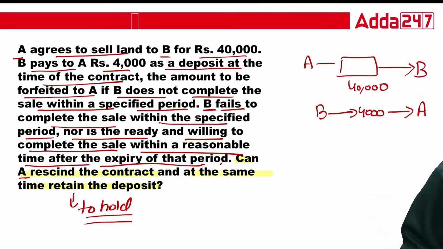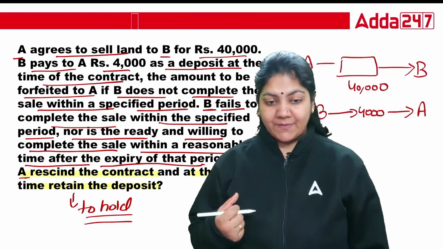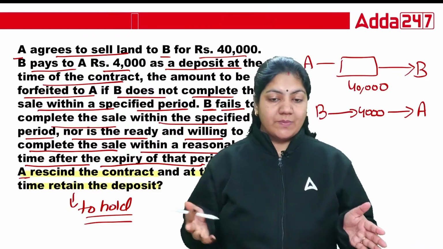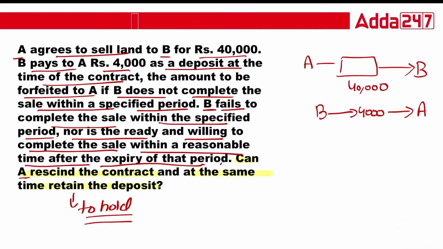So class, in this case, both parties have to perform. A has to perform, and B has to perform. A agrees to sell, which means it is a future sale.